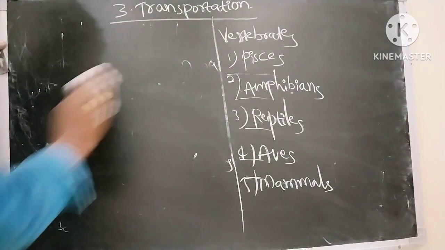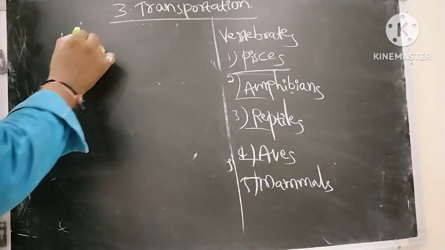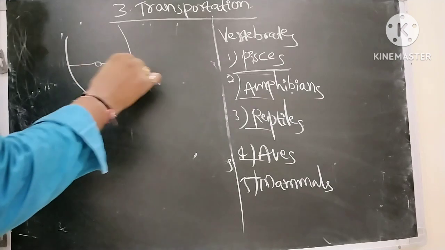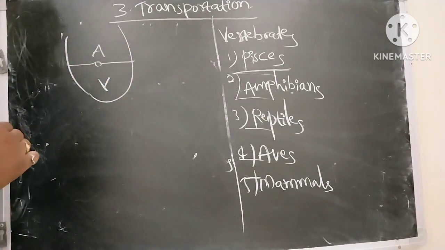what about the evolution of transportation in fishes? See, fishes have two chambers. The upper chamber is the auricle and the lower chamber is the ventricle.